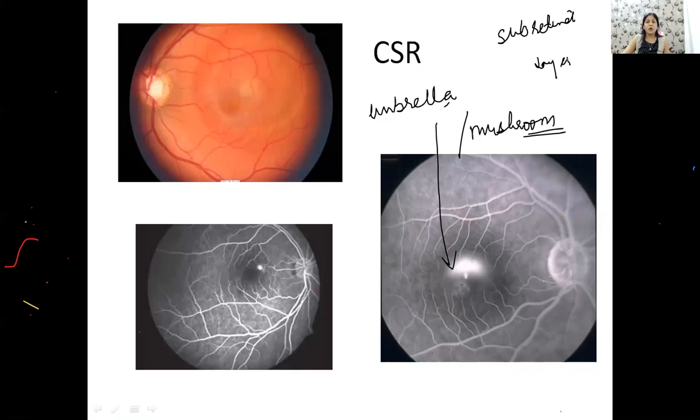Right? Now, you may have two types of FFA pictures. There's an ink blot pattern or there is an umbrella pattern. Umbrella pattern is a very specific pattern.